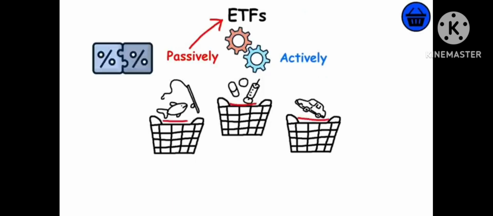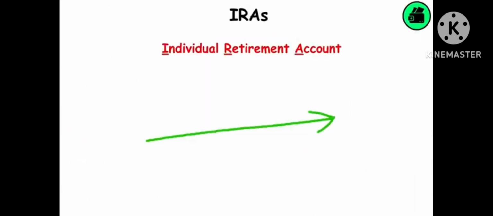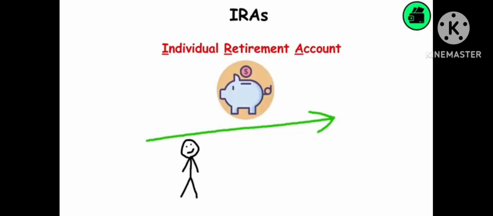ETFs. Baskets of stocks that trade like regular stocks. They can be passively or actively managed. Passively managed ETFs just try to match the underlying stocks. Actively managed ETFs have a manager or team making decisions on what stocks to put in the basket. IRAs. It stands for Individual Retirement Account, and it's a long-term savings account that individuals with earned income can use to save for the future while enjoying certain tax advantages.